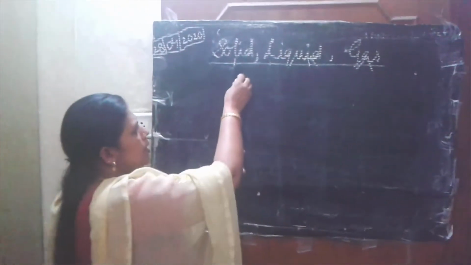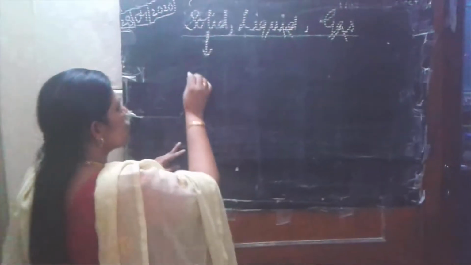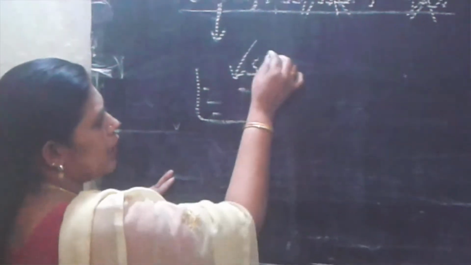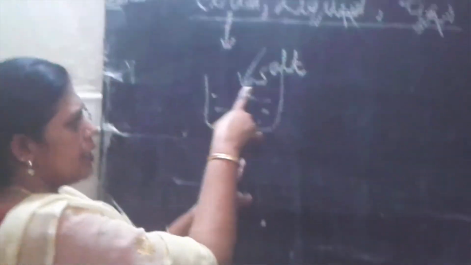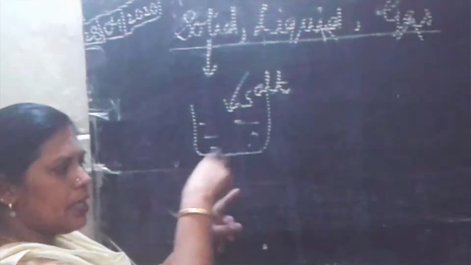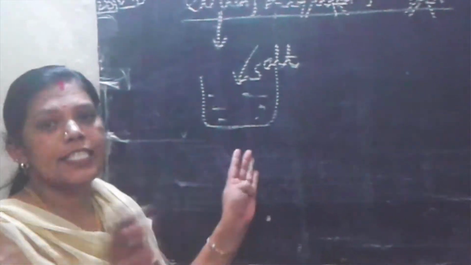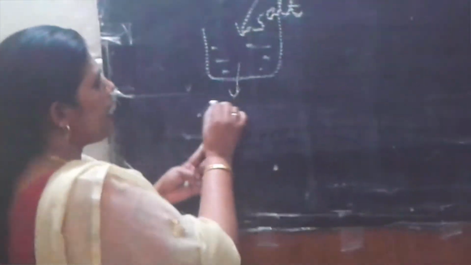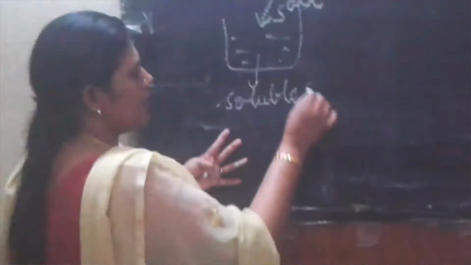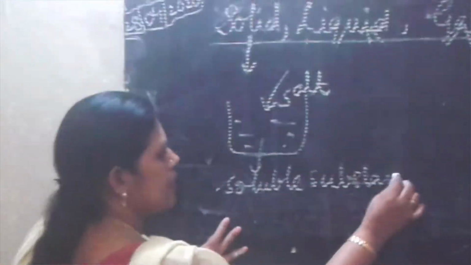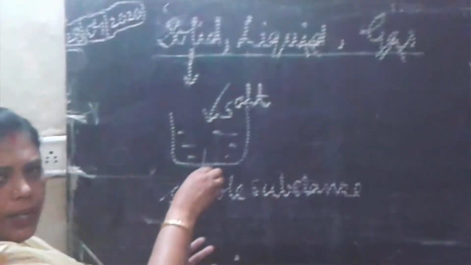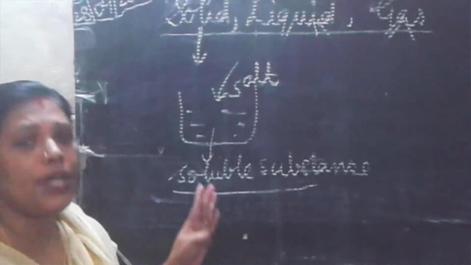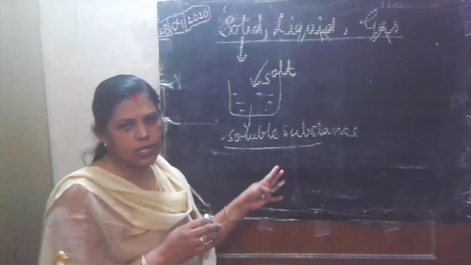Now children, the solubility of a solid: if a solid dissolves in water. For example, if I add salt in water, is it soluble? Yes, it is soluble. It will completely dissolve and disappear. You can't say that water dissolved in it. That will completely disappear, so it is known as a soluble substance. It means the solid substance dissolves in water, a liquid, then it is a soluble substance. And if that solid substance is not dissolved in water, then it is known as an insoluble substance, right?